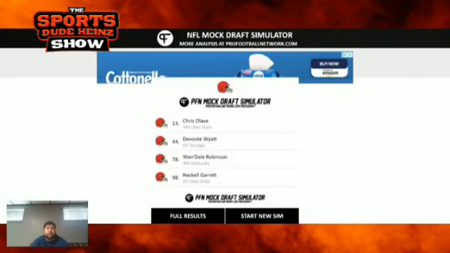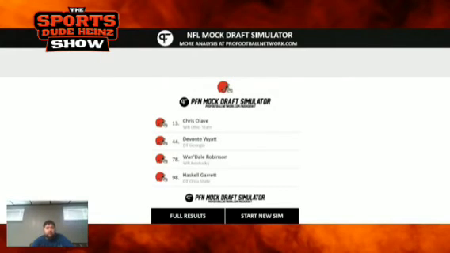This draft, holy crap, for the Cleveland Browns is phenomenal. I feel like it's A+ selections for every single pick in the first 3 rounds by the Cleveland Browns. Chris Olave, phenomenal. Devontae Wyatt, absolutely ridiculous value there. Wan'Dale Robinson, it might not be the top team need now, because we drafted Chris Olave and we signed Allen Robinson, but it's still a terrific pick. And Haskell Garrett with the 98th pick overall, great value there for the Cleveland Browns.